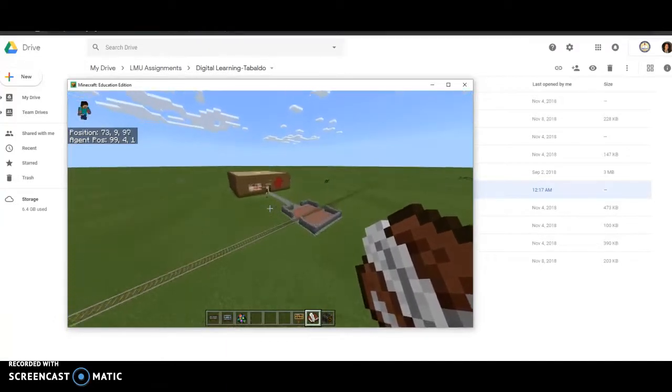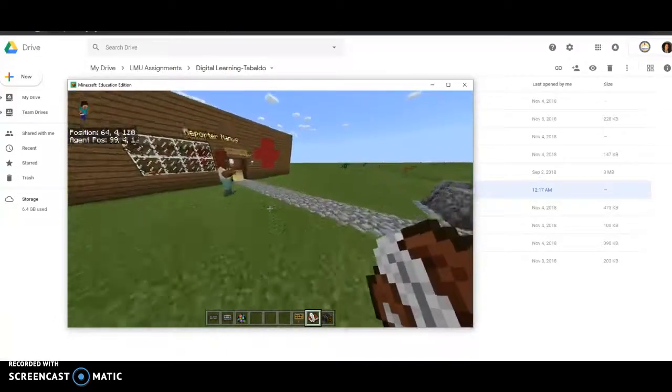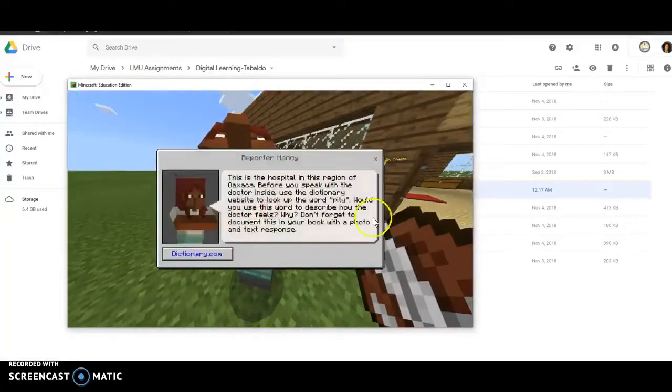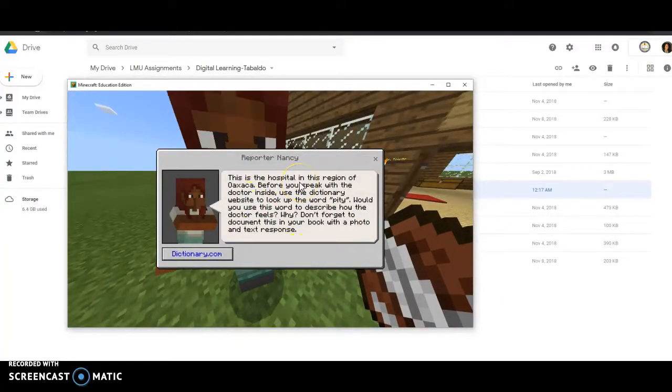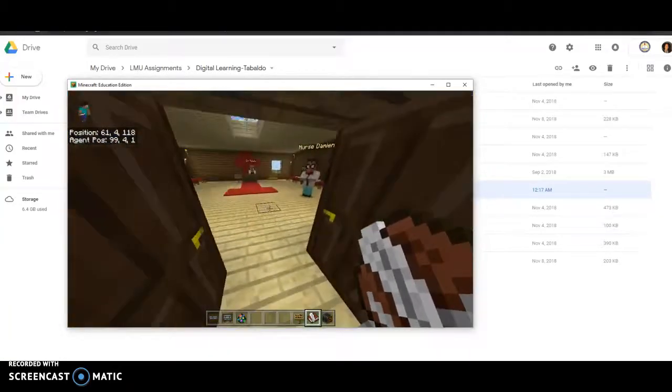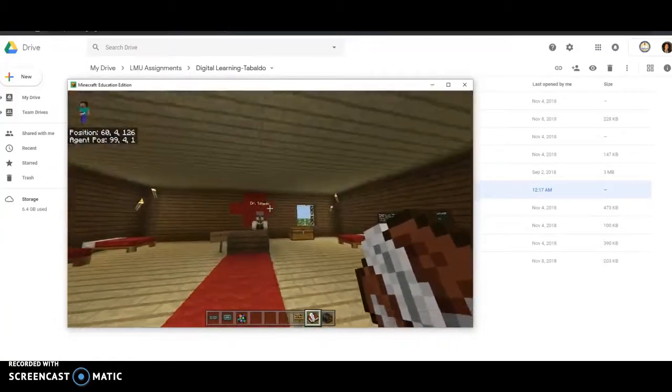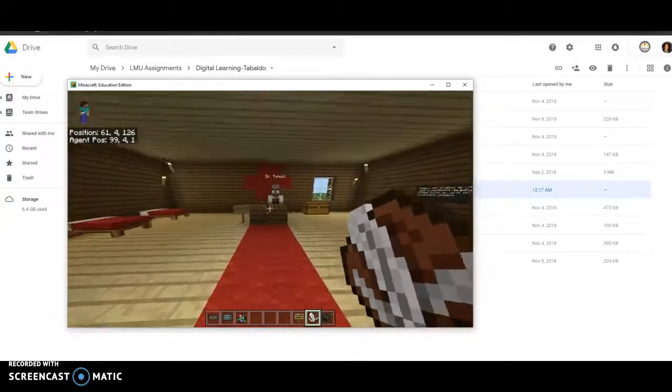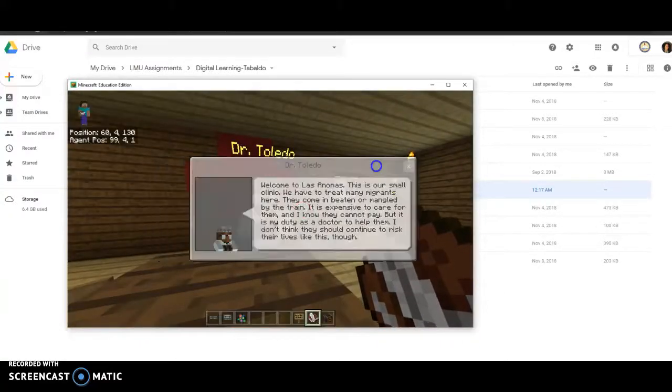Moving on to this stage, the format has changed up slightly. They talk to their reporter, and the reporter actually gives them a description of their attitude towards migrants, and they would look up that word on dictionary.com and determine whether they feel that that is a correct inference or a word that might fit with what these people have to say.